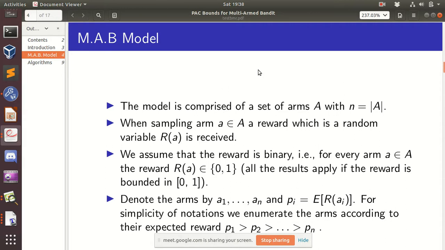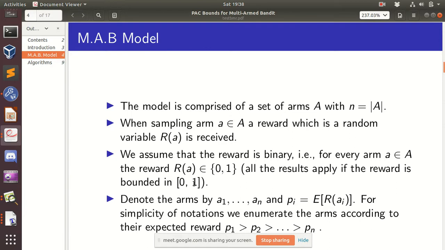In this model we have some set of arms A, where mod A is n. When we sample an arm a, a reward, which is a random variable R_a, is received. For simplicity, we can assume the reward is either 0 or 1, but the results apply even if it is between 0 and 1.